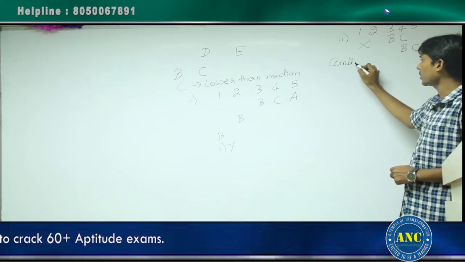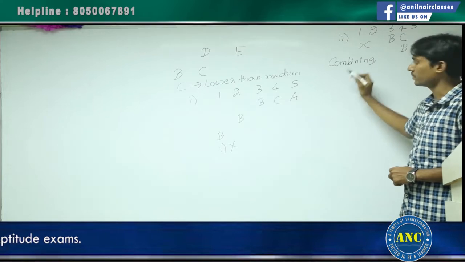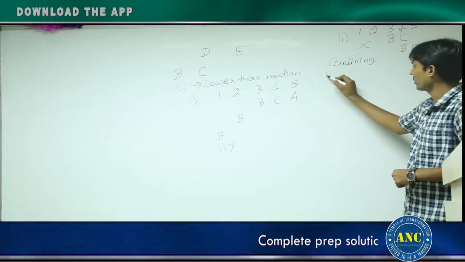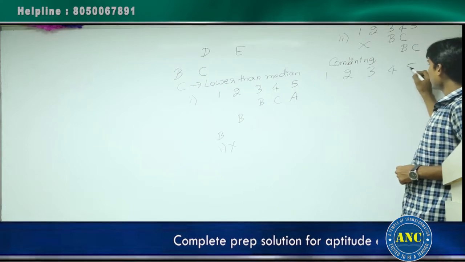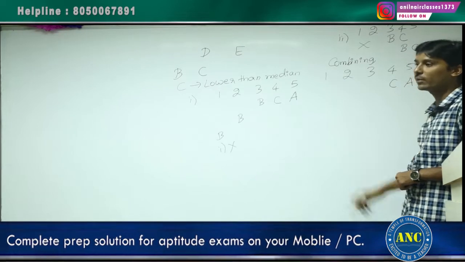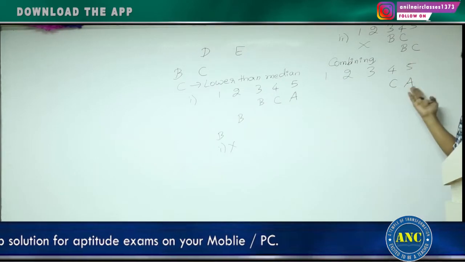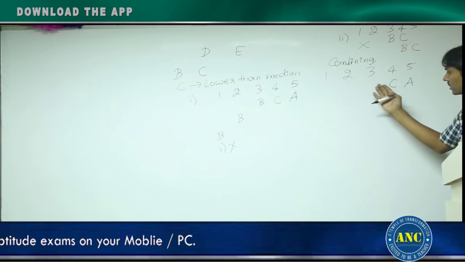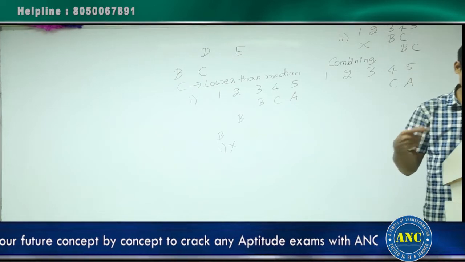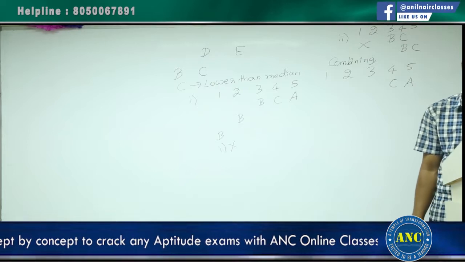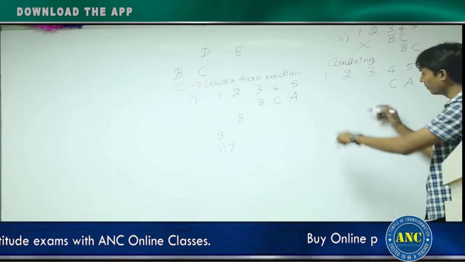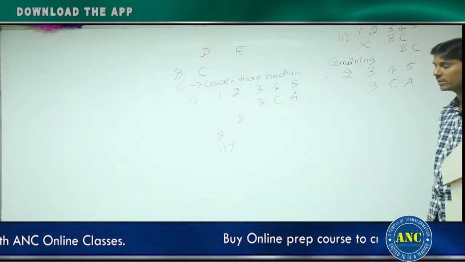But if I combine both the statements, the first statement is telling A was the last rank holder. 1, 2, 3, 4, 5. A is the last rank holder. C is lower than the median. C should come here only, because A already occupied the last position. B and C are there. B can come here, or here. Anywhere is a possibility. But if I combine with the second statement, B was not among the top 2 rank holders, so he cannot come here. B should come here only.